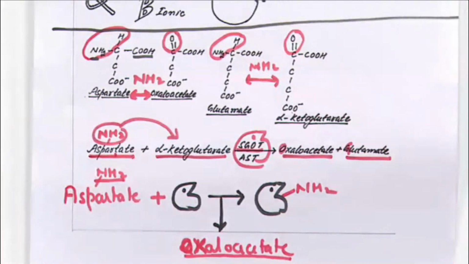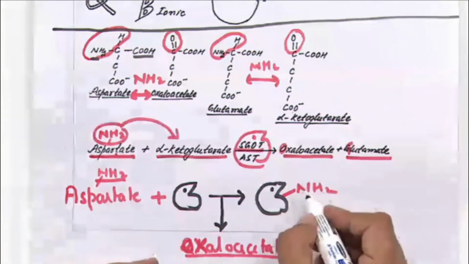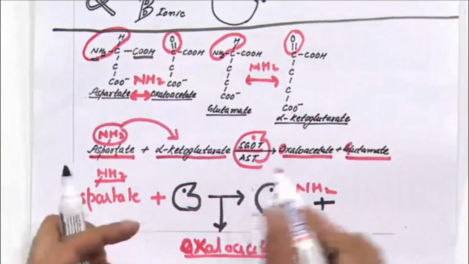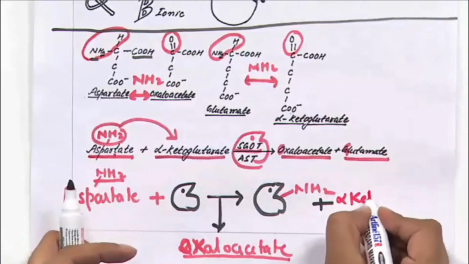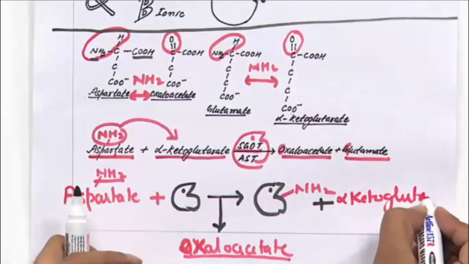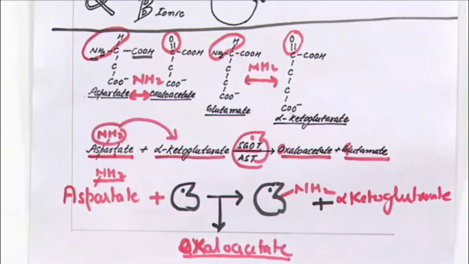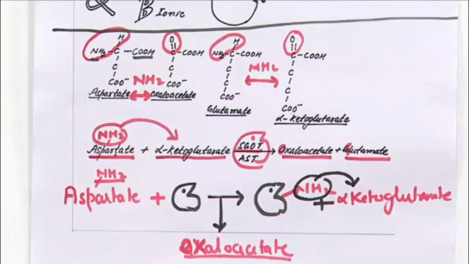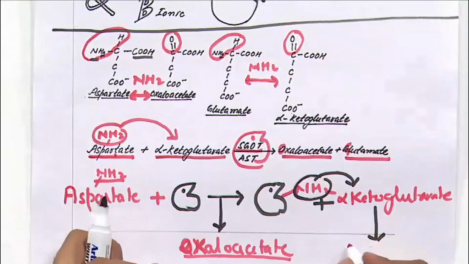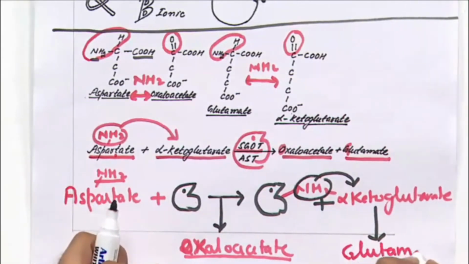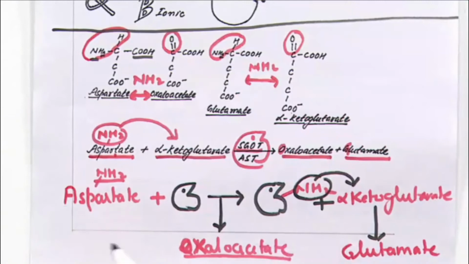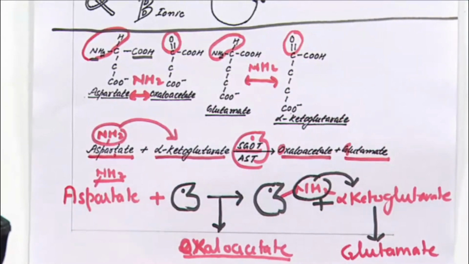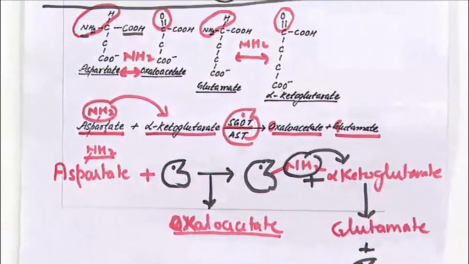Now the enzyme, having NH2, reacts with alpha ketoglutarate, and this amino group is transferred to alpha ketoglutarate. So alpha ketoglutarate is converted to glutamate and the enzyme becomes free. Clear?